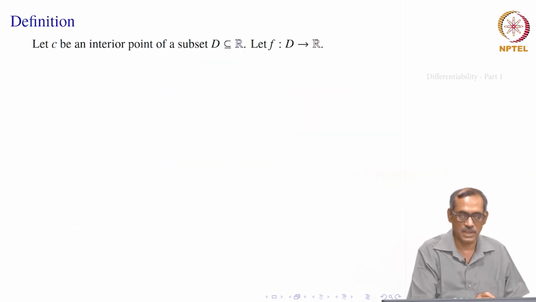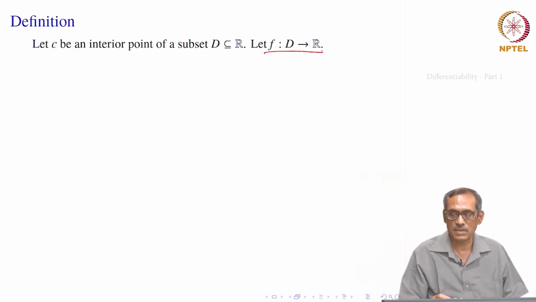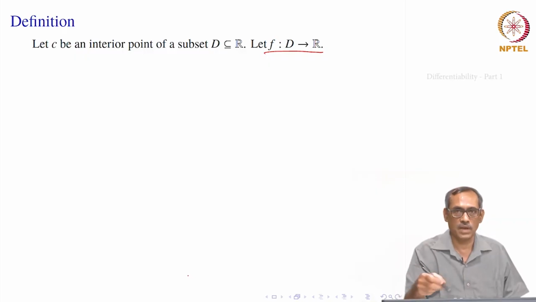So, let us give the definition. Suppose we have a function f defined from a subset D of R to R, and we are now forgetting the units. On the x axis you have, say, time, on the y axis you have the distance covered in kilometers, and if time is in hours, then you would get the ratio as kilometers per hour. Now, you are making it unitless. So the x axis is some number where time is measured, the y axis is distance covered, and so on. So f is that function which connects to this distance.